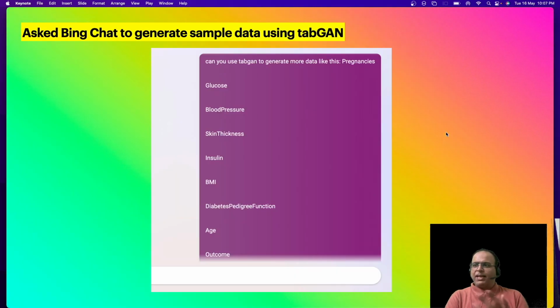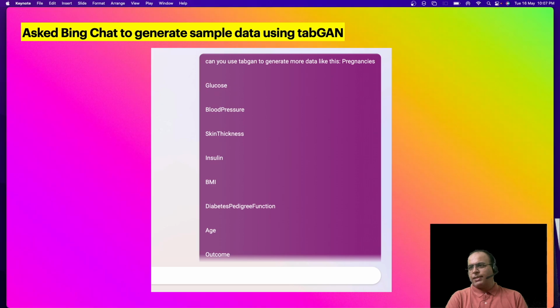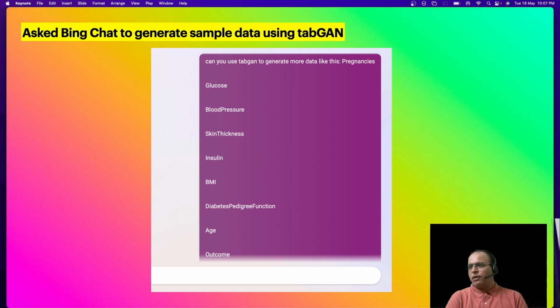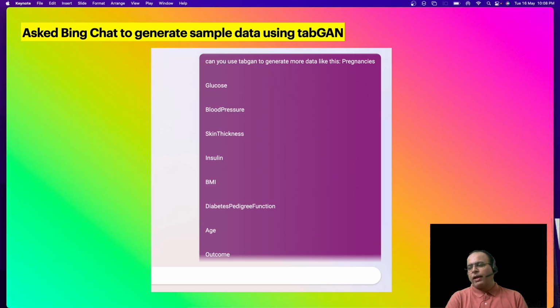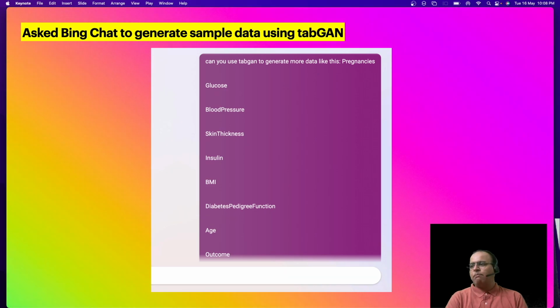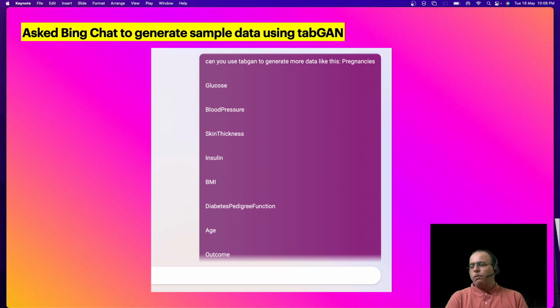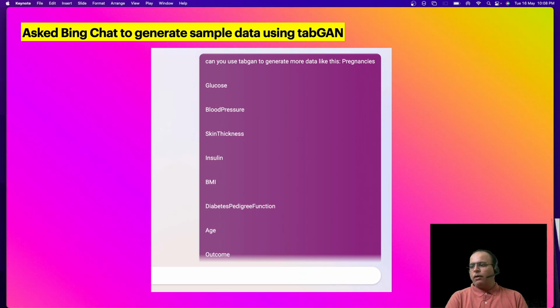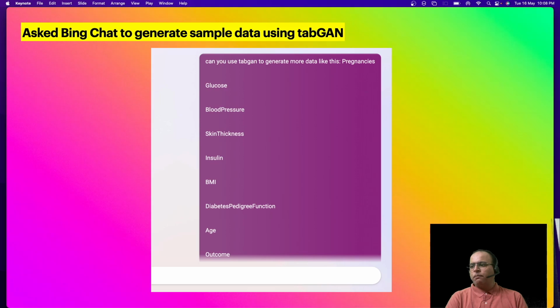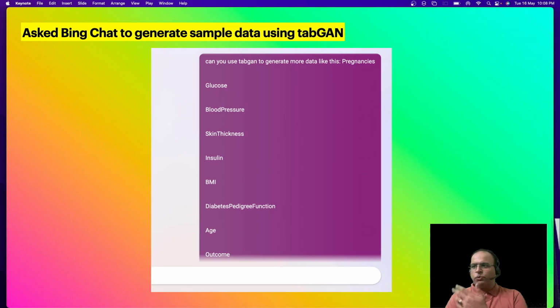So I basically went to Bing. I understand Bing Chat is using GPT-4 under the hood. So I tried to ask Bing Chat to generate some sample data using Tabgan. I also tried asking without Tabgan, and that's when it gave me just sample random numbers without any consideration to the attributes or the distribution between them, or all the relationships between them.